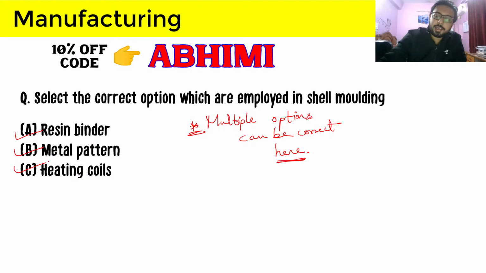In shell molding, we are creating shells, and from that shell, we are creating the mold cavity. The resin binder is used to make the sand mold stick better with the metal pattern, which is heated by using a heating coil, because at that high temperature the resin binder's binding property will be better. So we are heating the metal pattern, and then making the molding sand stick to it, so that we are left with the shells which we are using to create mold cavities. Therefore all three, A, B, C, will be correct. So the correct answer is that.